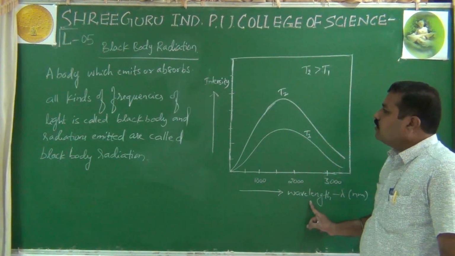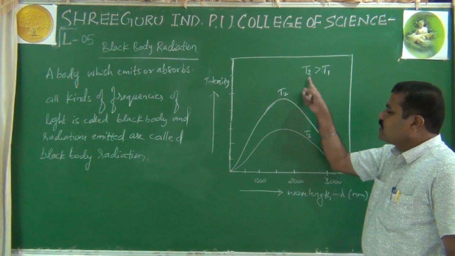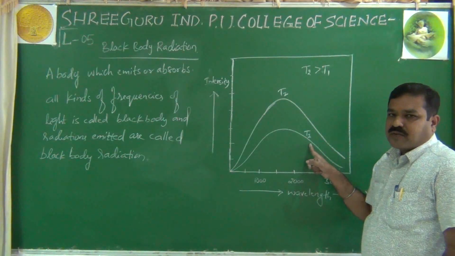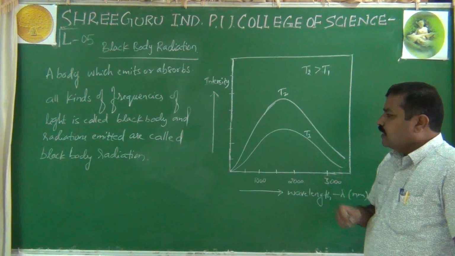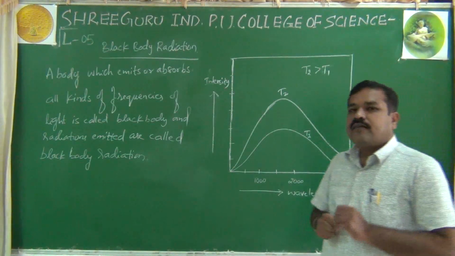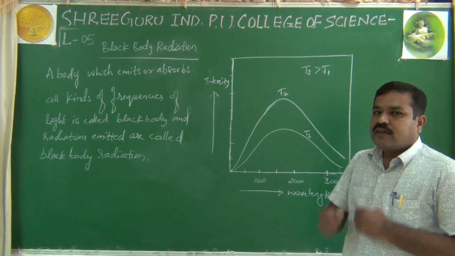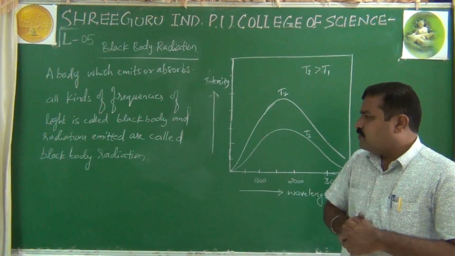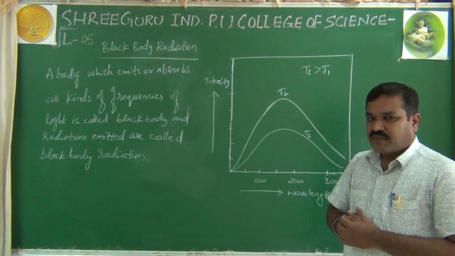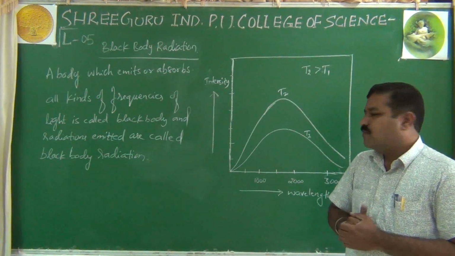It depends upon the temperature, where T stands for temperature, right? That means the exact frequency distribution of emitted radiations for a given element definitely depends upon its temperature.